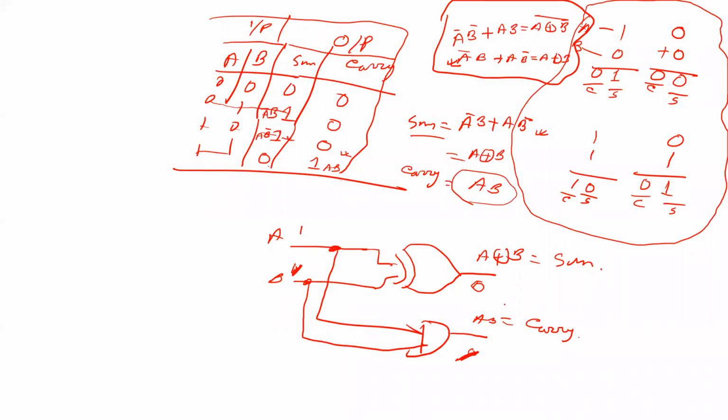This is called a half adder. This is the half adder circuit. Okay, all are clear?